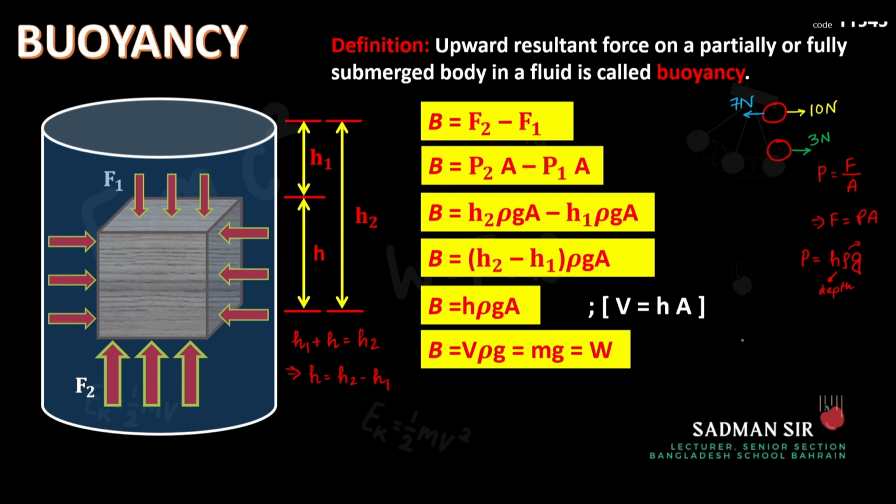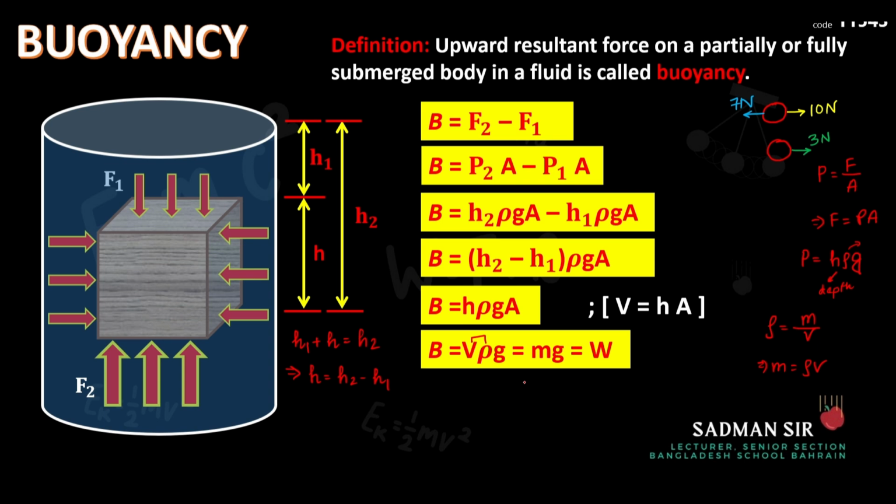Now V into rho will be replaced by the mass M. How we can do this? Because from the concept of density, we know that rho equal to M by V. So M will be equal to rho V. Okay, so this rho into V will be replaced by mass M, and g is there. Now mg is weight. Now weight of what? That brings us back to the question that V is the volume, but volume of what?